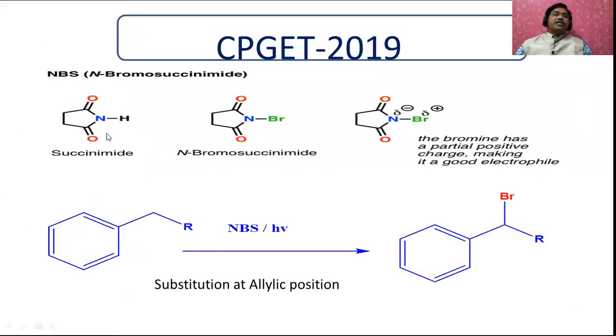See, this is N-bromosuccinimide, and during the reaction, how does it happen? This NBS is always used for substitution at the allylic position. Whenever NBS is there, only this position will react, and here the bromine is substituted.